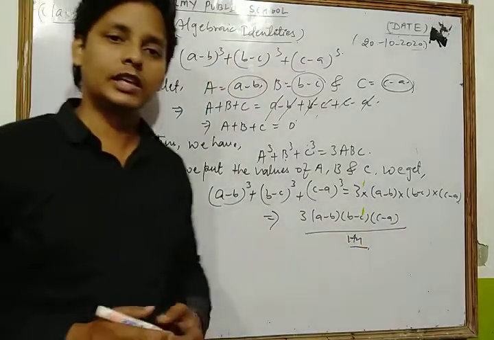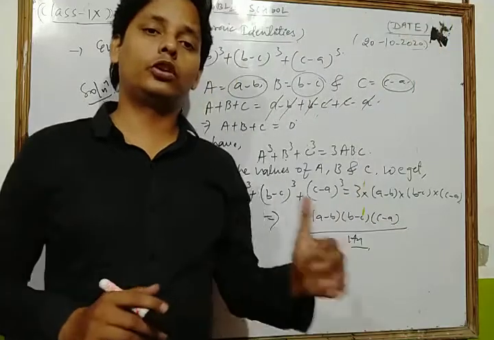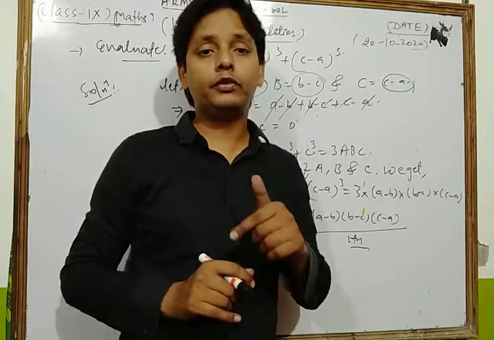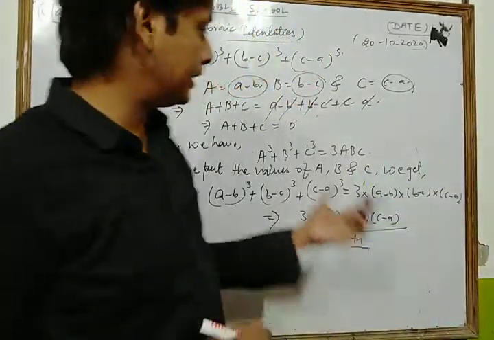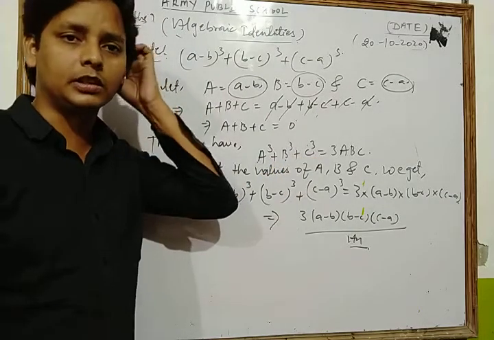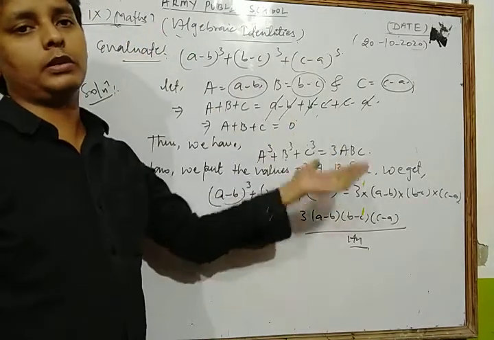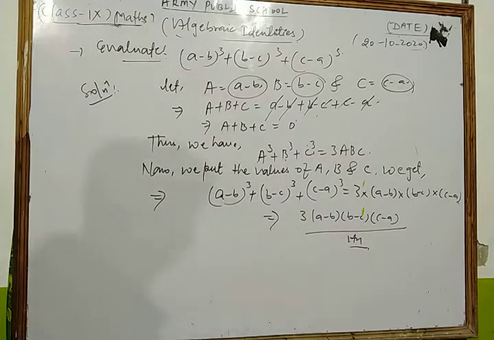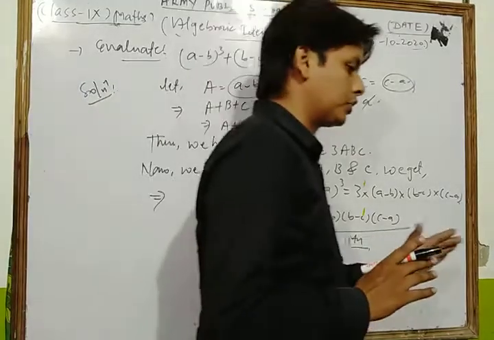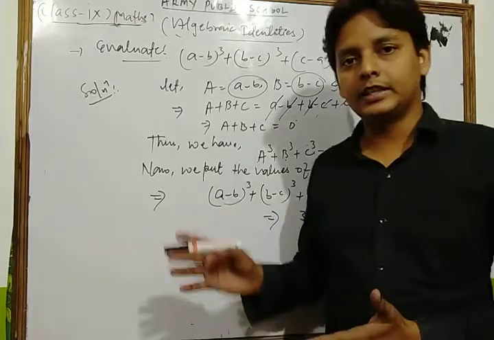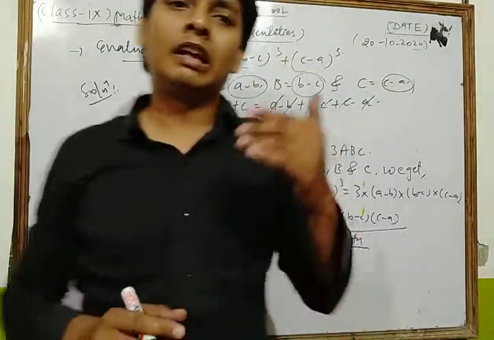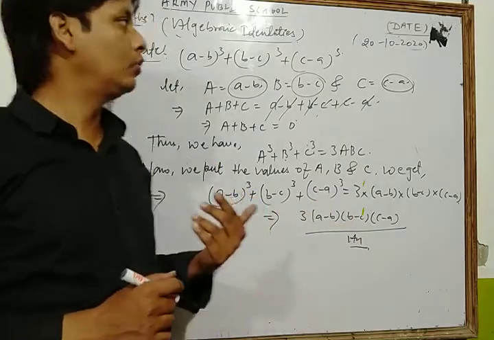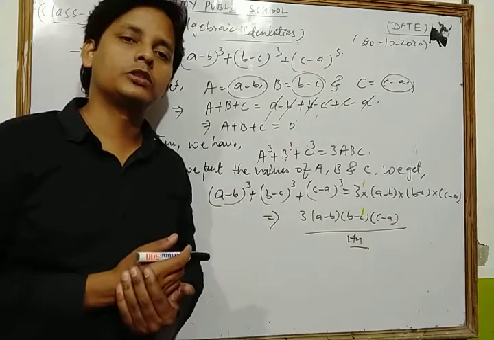So dear students, in this type of question, first of all you find whether the value of a + b + c is equal to 0. If it is 0, then you apply the identity a³ + b³ + c³ equal to 3abc, put all the values of A, B and C, and we get our result. This is one of the most important questions and identities of your NCERT exercise. So please practice more and more of this type of question and the identity a³ + b³ + c³ − 3abc. Now dear students, we take and solve some other questions based on algebraic identities.